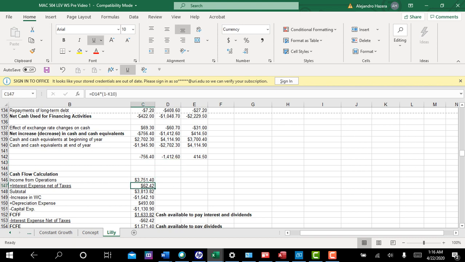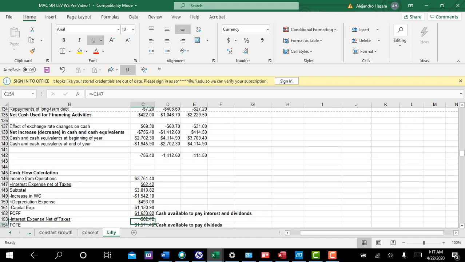I added back the interest expense times 1 minus my tax rate. That subtotal really is sort of income before interest, in a sense, because I've already taken out taxes. And then you've got your working capital, your depreciation expense, and your capital expenditures.